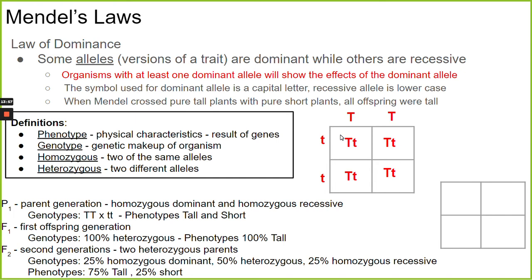Because it's dominant, that's what shows through. We call these, when we have two of the same allele, homozygous. The prefix homo means same. These offspring are heterozygous. Hetero means different, in that they each have two different alleles.